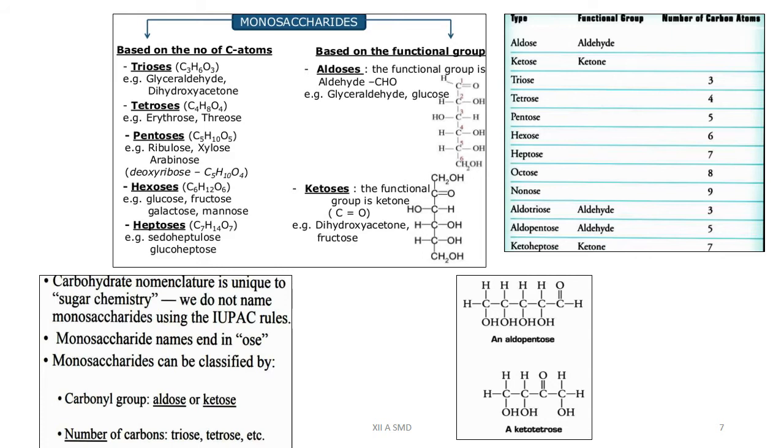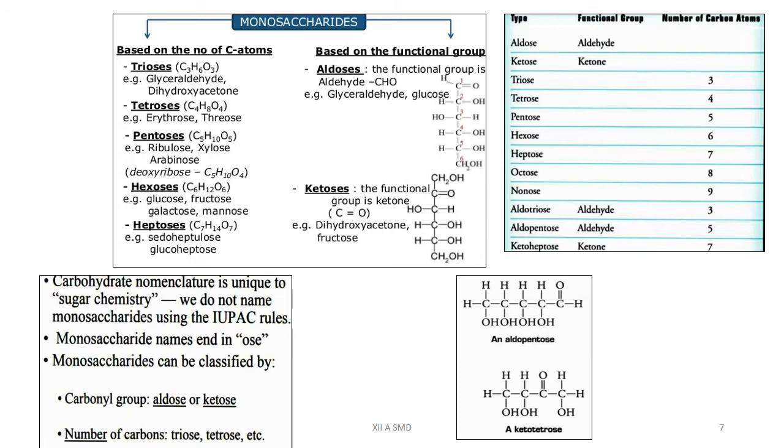Next is fructose. C6H12O6 is a ketose with 6 carbons and therefore it is known as ketohexose. According to that, refer to this formula. How many carbon atoms are there? Carbon number 1, 2, 3, 4 and 5. Therefore, the name of this compound is aldopentose.